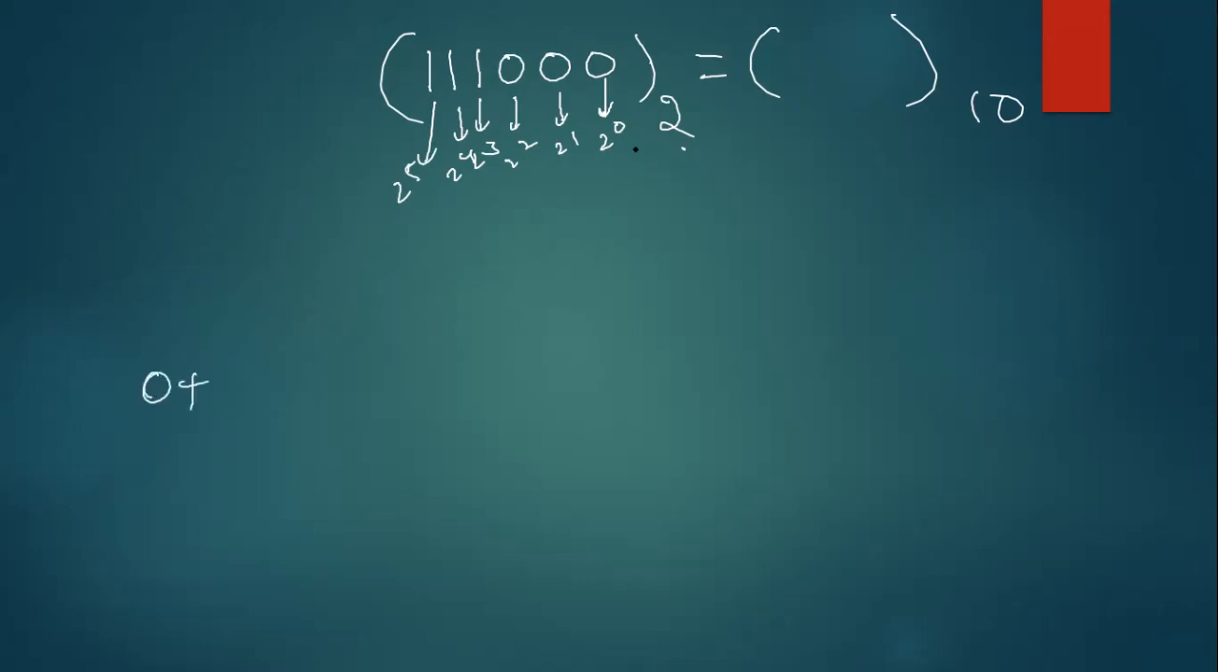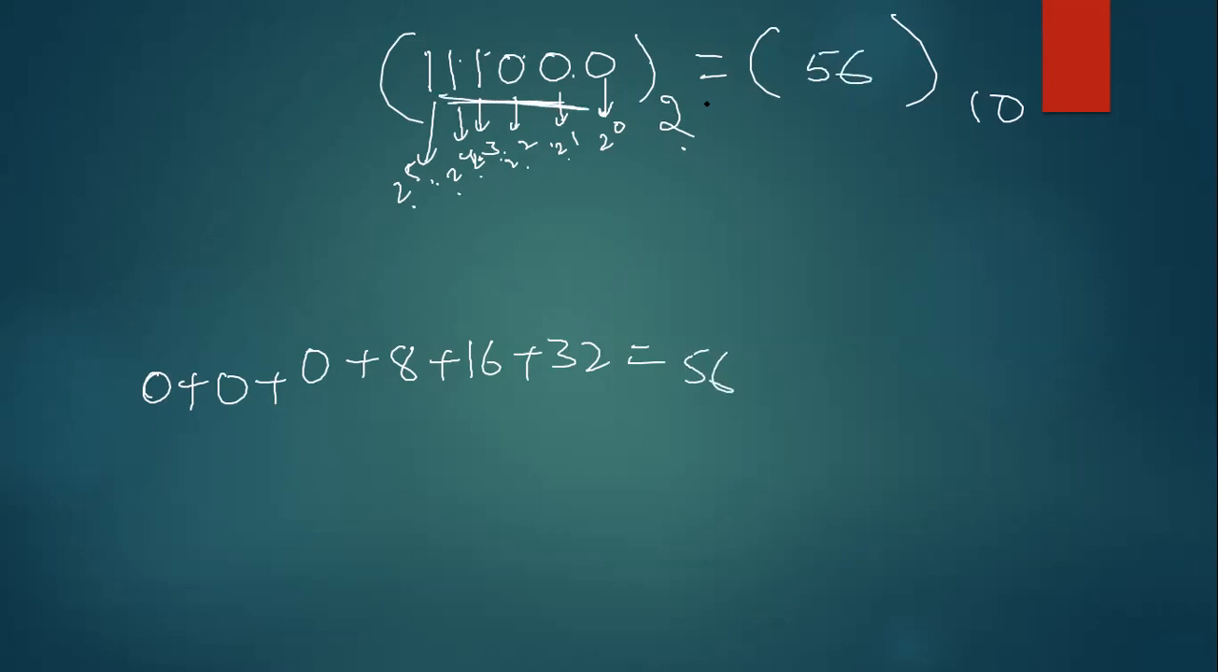0, plus 2 power 1 into 0, 0, plus 2 power 2 into 0, 0, plus 2 cube means 8. 8 into 1 will be 8, plus 2 power 4 means 16. 16 into 1 will be 16, plus 2 power 5, 32. 32 into 1 will be 32. Add all of them. 8 plus 16 plus 32, which is 56. That means this binary number is equal to 56 in decimal.